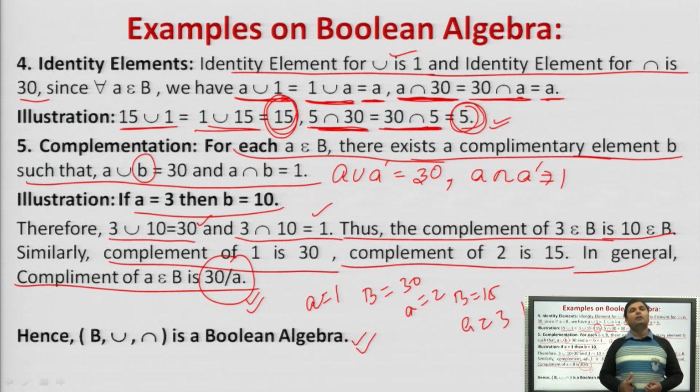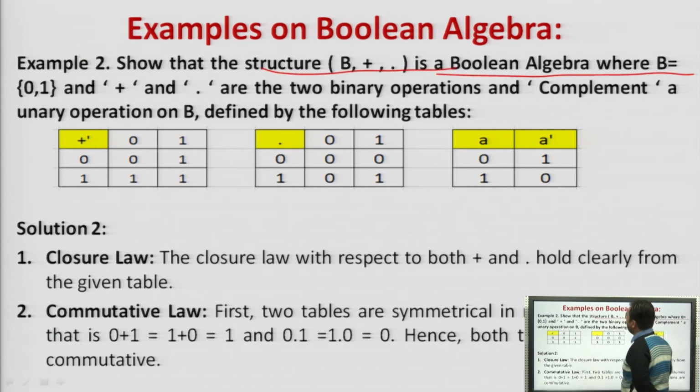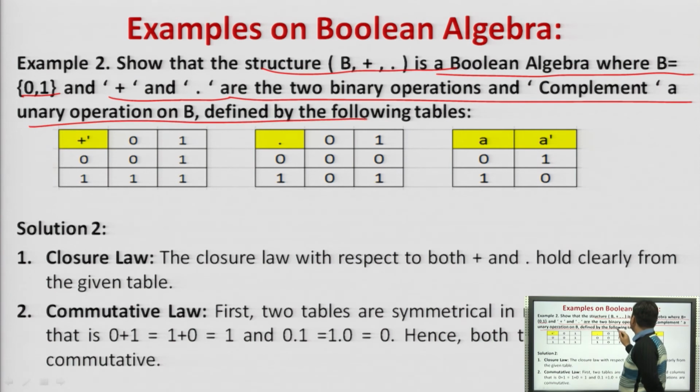This is the example which is almost asked every year in the university examination or very much similar to this. I will discuss 2 more examples on this. Show that the structure B, plus, star is a Boolean algebra where B is 0 and 1, right? Here we are given B is a set given as 0 and 1, plus and dot are the 2 binary operations, and complement is a unary operation on B and defined by the following tables. So this is a plus given to us, 0 1 0 1 are the values, this is a dot and this is a complement one.